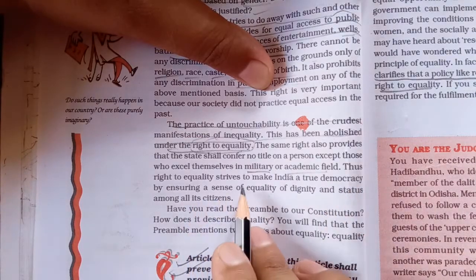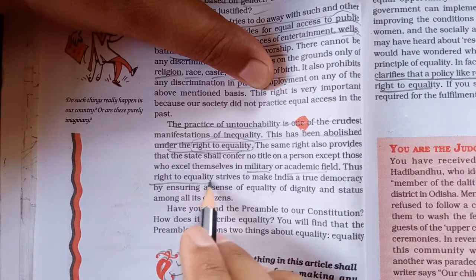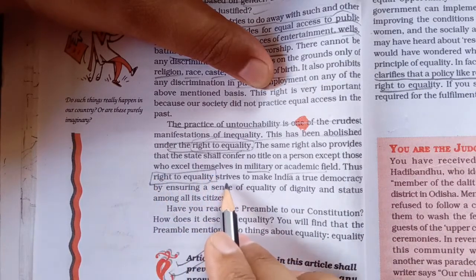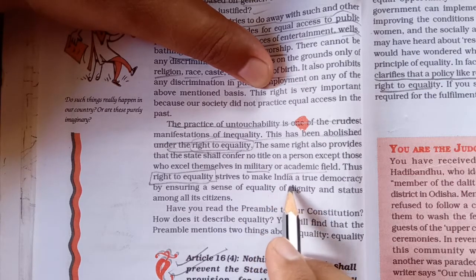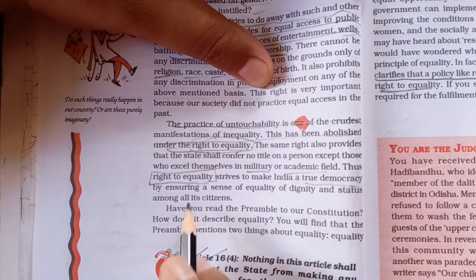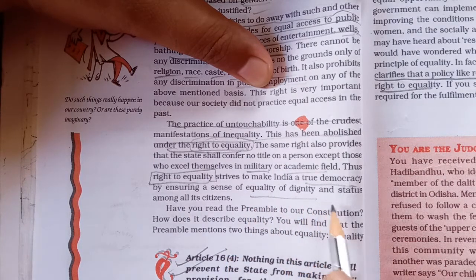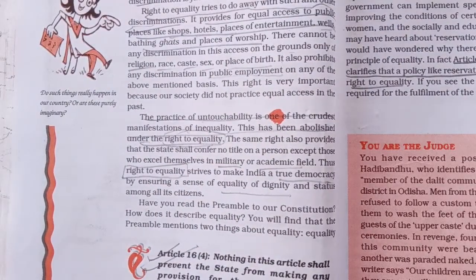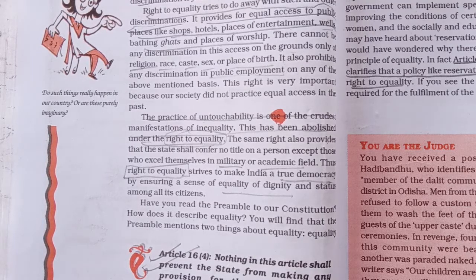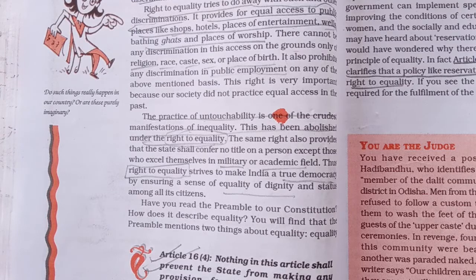Thus, right to equality strives to make India true democracy. So we can say right to equality is a fundamental right of a citizen which is working to bring equality in Indian societies, so that there is a true democracy by ensuring sense of equality and dignity. So there is equality, sense of dignity, respect, and equality for each and every citizen, and each and every citizen is having the equal opportunities and representation in a particular country, and is being, we can say, protected and saved by its constitution and government.